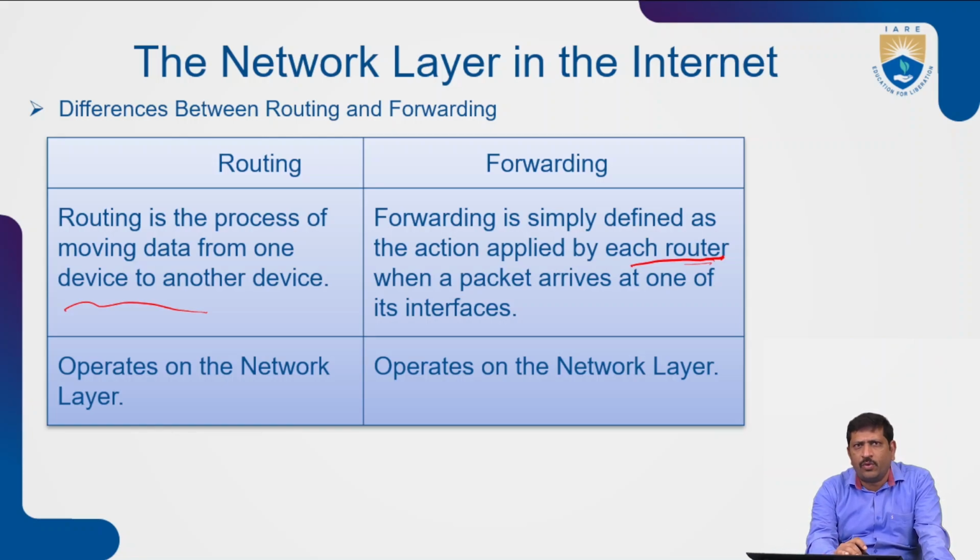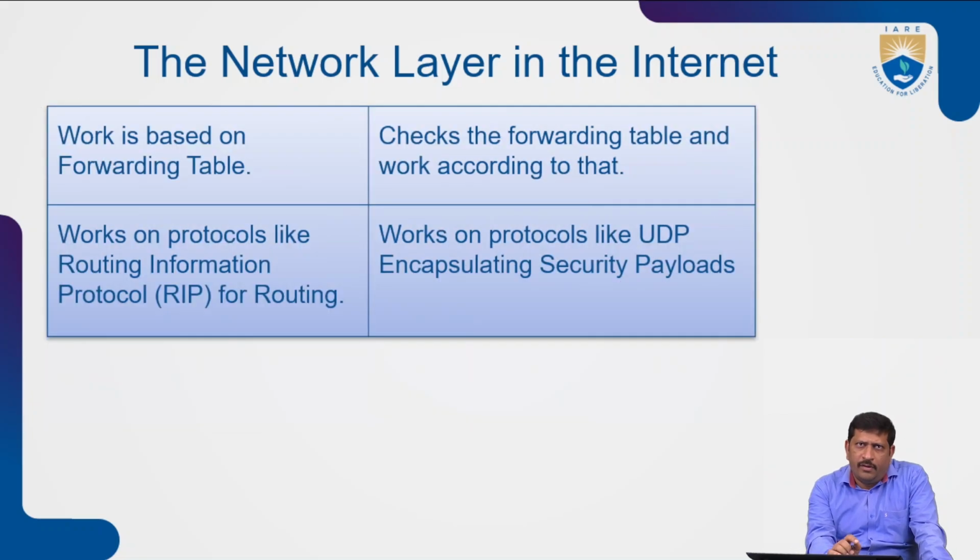Routers operate at the network layer, so forwarding also operates at the network layer. Both operate on the network layer over the internet only. These routers work based on the forwarding table.